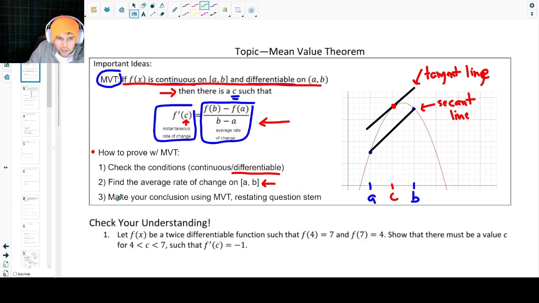And then finally, 3, you need to make your conclusion, right? So this part is the conclusion. You need to say there is a number in this interval where the instantaneous rate of change equals this average rate of change value that we found. And you want to make sure to restate whatever the question stem is, that includes the context of the scenario or whatever's happening there.